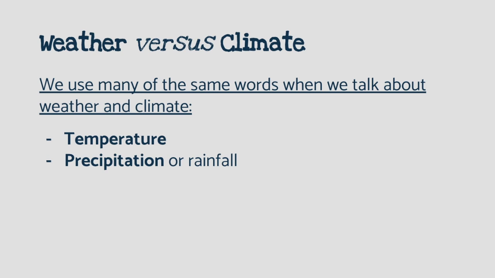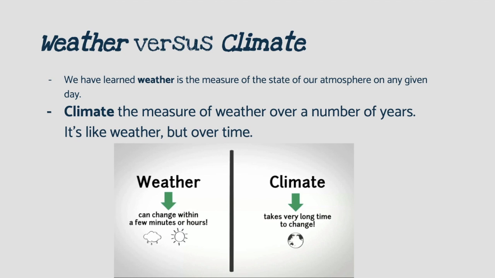So, as we've learned, weather and climate use many of the same words to talk about themselves. Some of the ones that we will focus on a little bit will be temperature and precipitation, or rainfall. We have learned weather is the measure of the state of our atmosphere on any given day. Now, climate is the measure of weather over a number of years. It's like weather, but over a longer time.